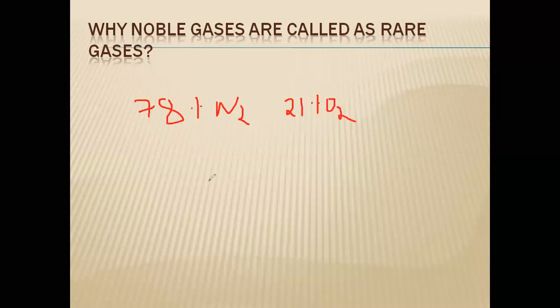And the noble gases altogether: helium, neon, argon, krypton, xenon, together are less than 1% in the atmosphere.